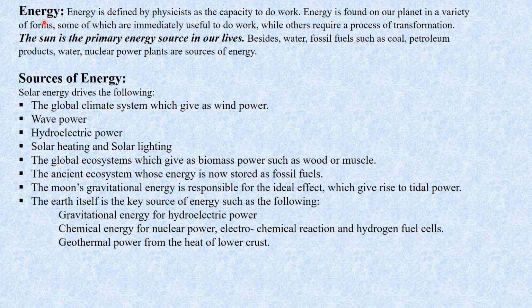This energy is found on our planet in a variety of forms, some of which are immediately useful to do work, while others require some process of transformation, that is conversion from one energy form to another energy form. Among all these energies, the sun is the primary energy source in our life.